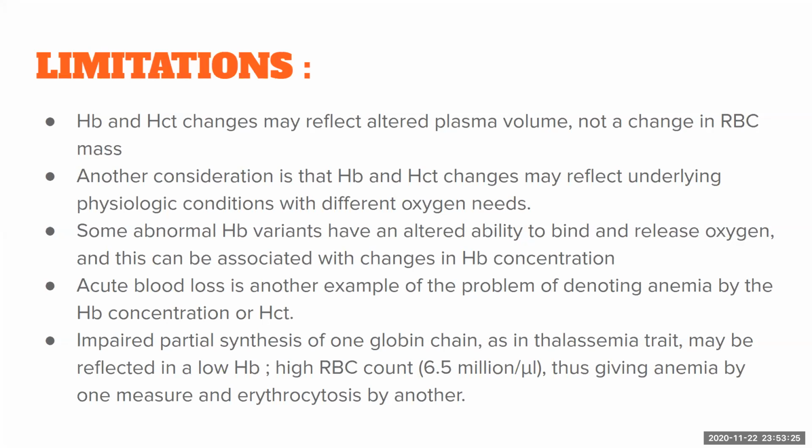And the last one is thalassemia, where there is impaired synthesis of one globin chain. Hence, there will be a low hemoglobin, but the RBC is produced, so the RBC count will be high. If we take into account the RBC concentration, it might seem like erythrocytosis. But if we take the hemoglobin concentration, it will give anemia. That is why RBC concentration is not usually used for defining anemia.